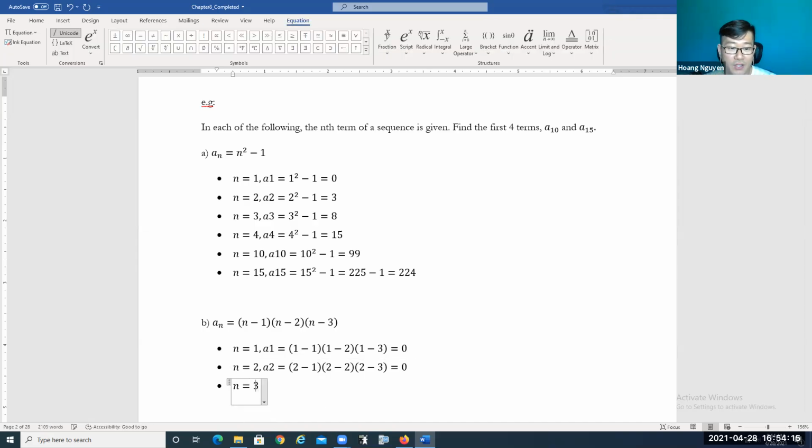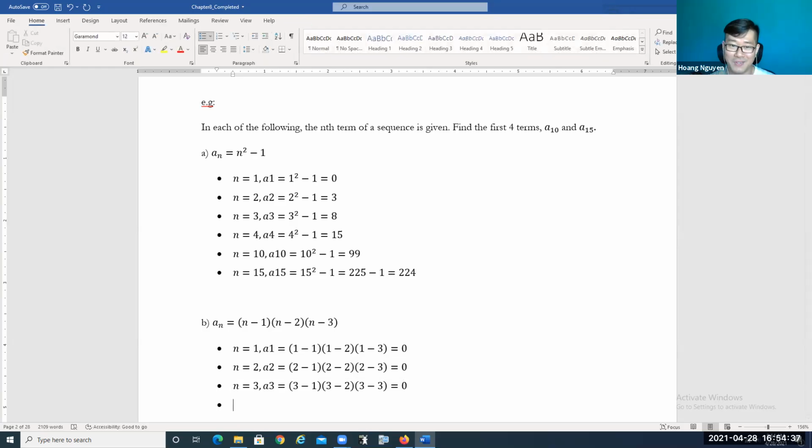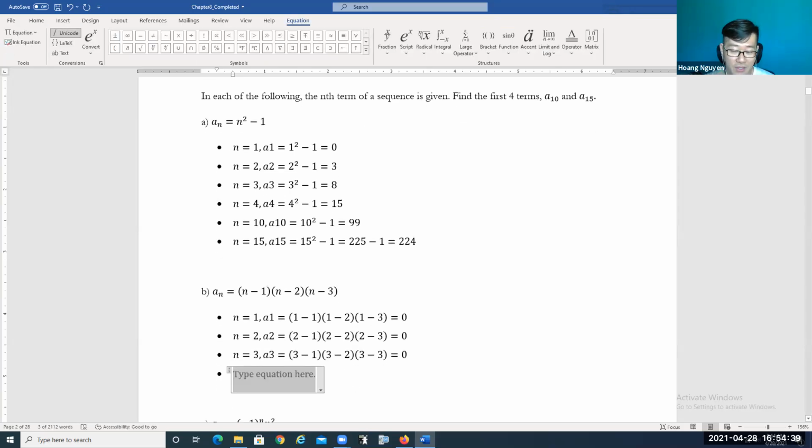Now we're going to try the third term when n is equal to 3. So a3 is equal to 3 take away 1, times 3 take away 2, times 3 take away 3. What are the answers, everyone? Once again, in this calculation we have 3 take away 3, which is 0. So 0 times whatever is before that is going to give you 0. Now we're going to try the fourth term when n is equal to 4.